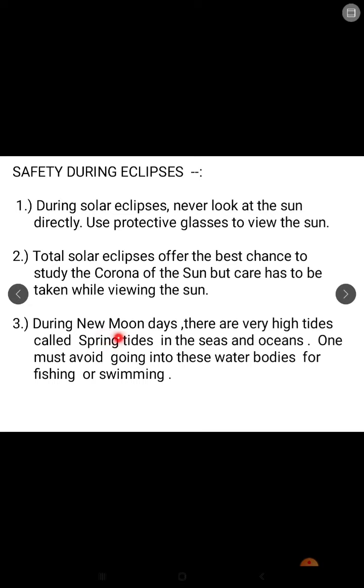During new moon days, there are very high tides called spring tides in the seas and oceans. One must avoid going into these water bodies for fishing or swimming.